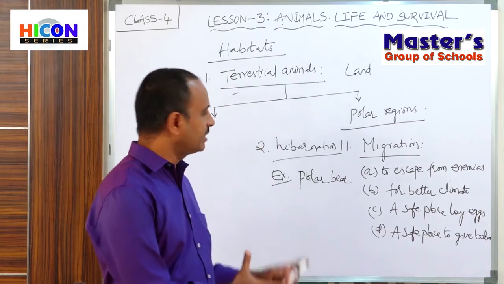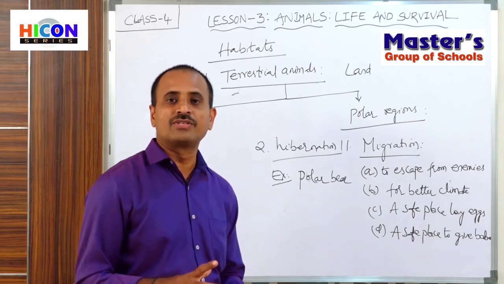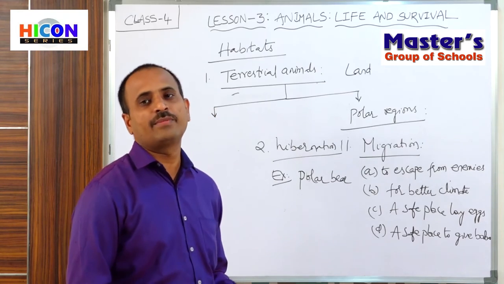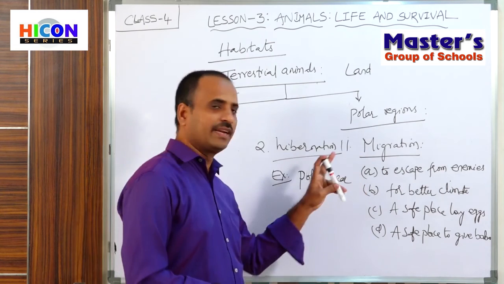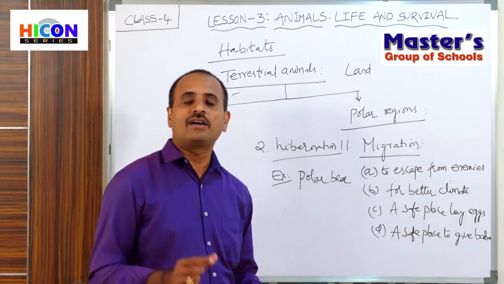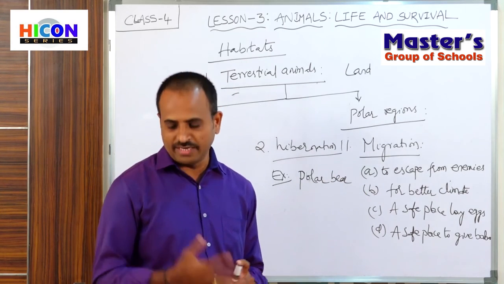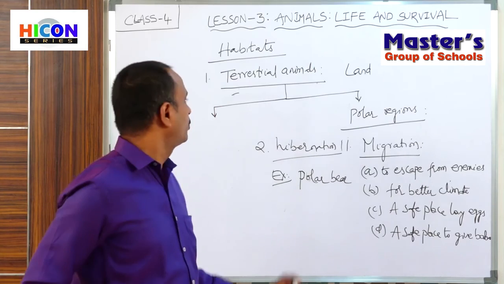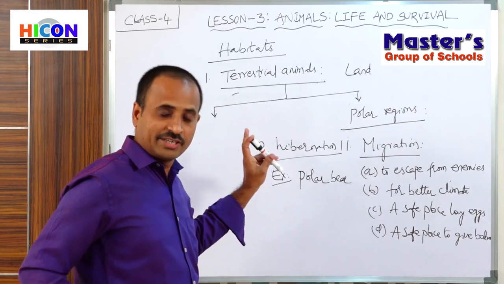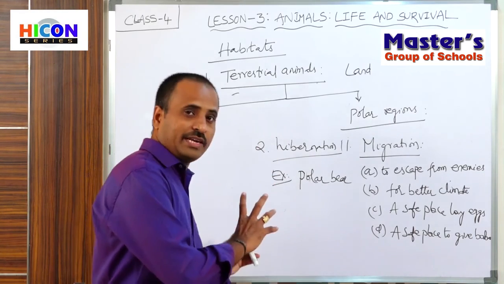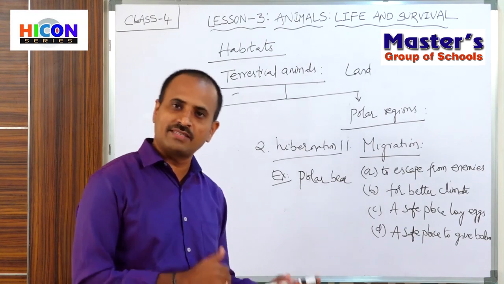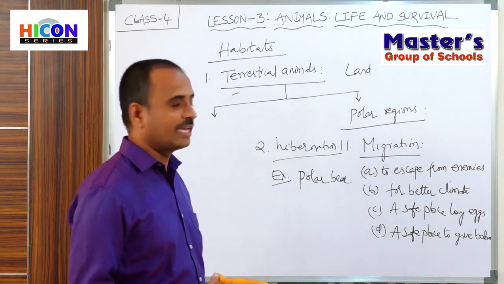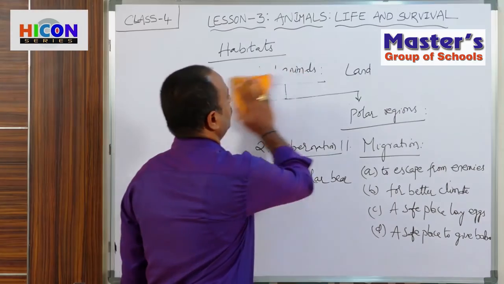So these are the two methods followed by animals to escape from enemies and from unfavorable climatic conditions. One is migration and the second one is hibernation. Next, see children, the second type of animals. Up to now we have discussed the terrestrial animals and different types of terrestrial animals, that is deserts and polar regions. Now see the second type of animals, that is aquatic animals.